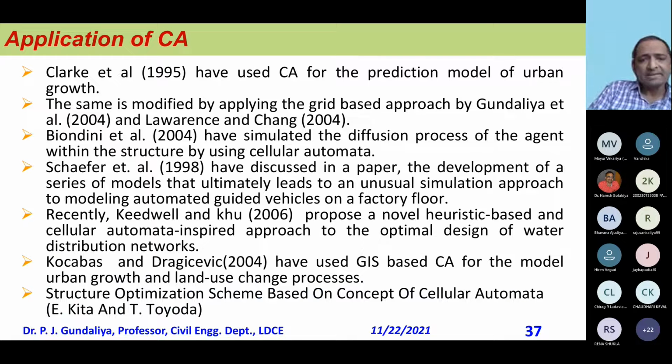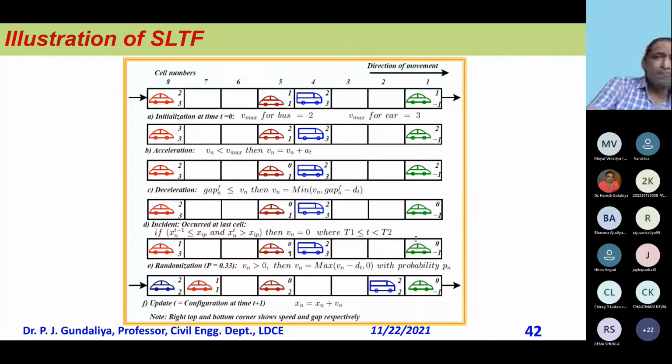Now you find lots of applications of CA. Many papers are there. I just listed a few papers which I find important for civil engineers. You can see that. Then you see this, I have tried to model it. There are cars. Now you see the speed also is there. I tried to attain the speed in this particular simple model.